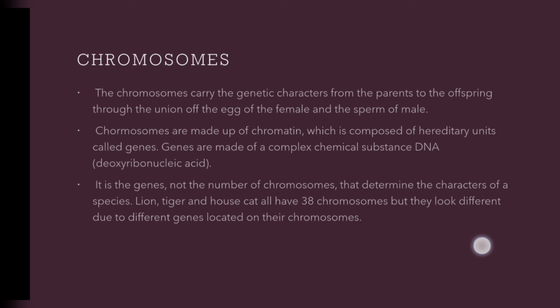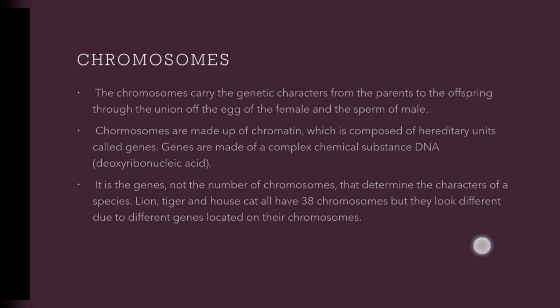It is the genes, not the number of chromosomes, that determine the character of a species. Lion, tiger, and house cat all have 38 chromosomes, but they look different due to the different genes located on their chromosomes.